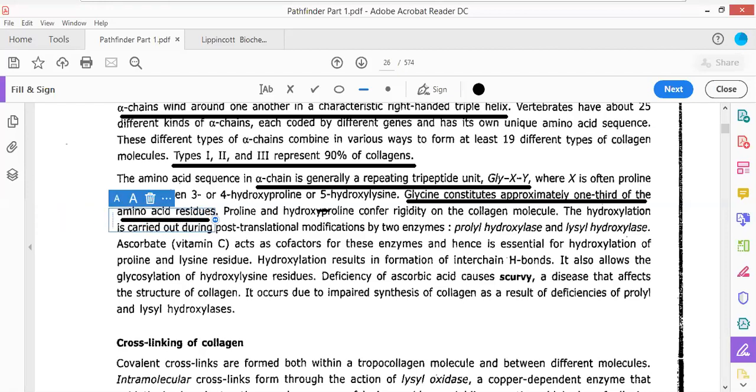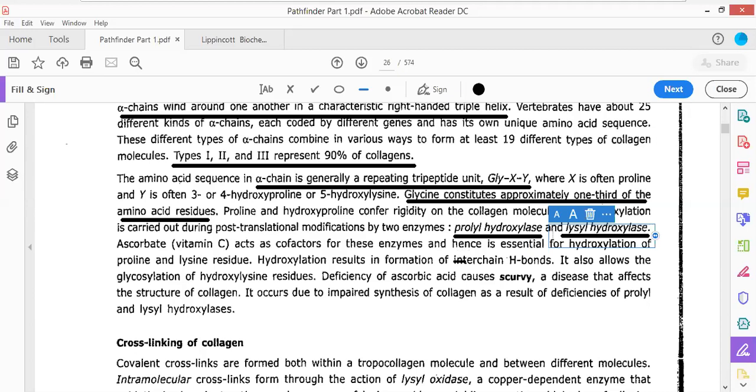Okay, proline and hydroxyproline confer rigidity on the collagen molecule. One is referred to as proline, another one is referred to as hydroxyproline. Both of these confer rigidity to collagen molecules. Hydroxylation is carried out during post-translational modification by two different enzymes. Now, how are hydroxyproline and hydroxylysine produced? There are two enzymes that function in this hydroxylation. One is prolyl hydroxylase, another one is referred to as lysyl hydroxylase.